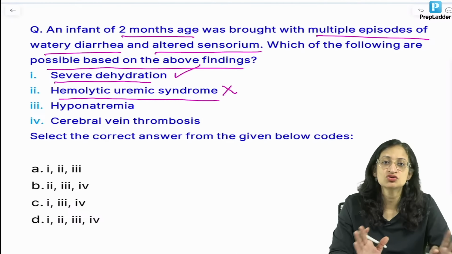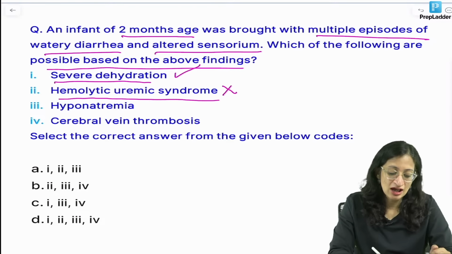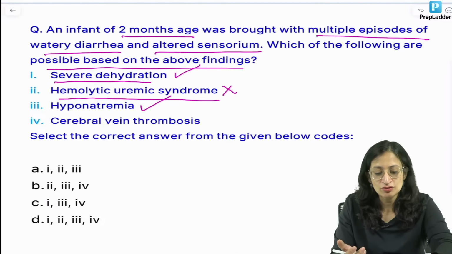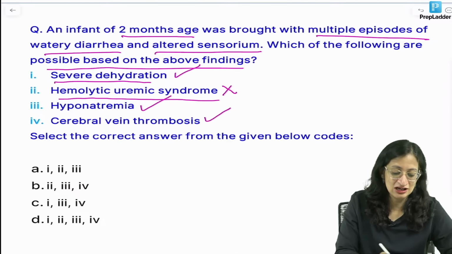So, HUS usually typically will not present with watery diarrhea and altered sensorium. Hypo or hypernatremia can very well cause altered sensorium. And what about cerebral venous thrombosis? Yes, dehydration.